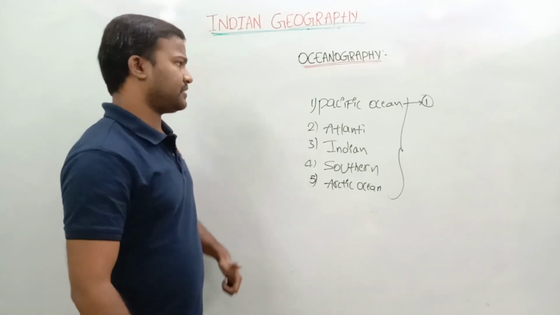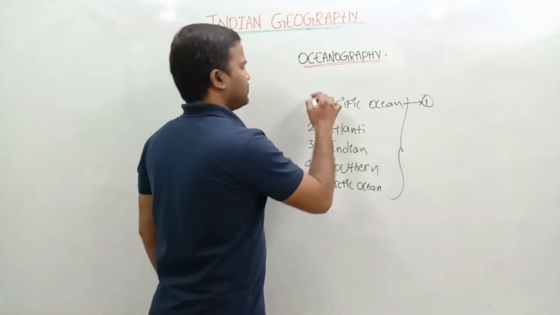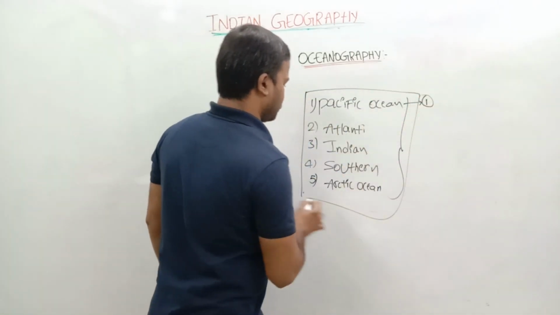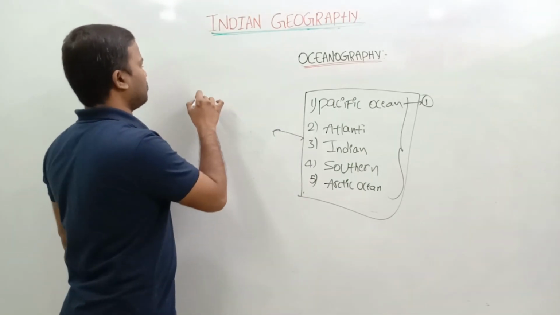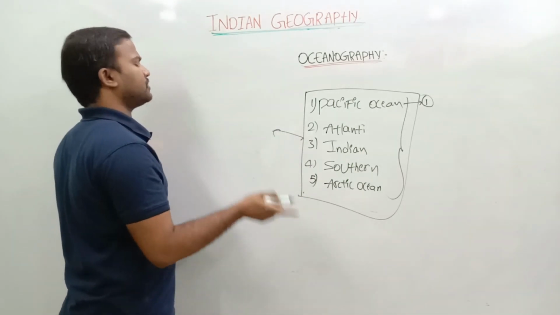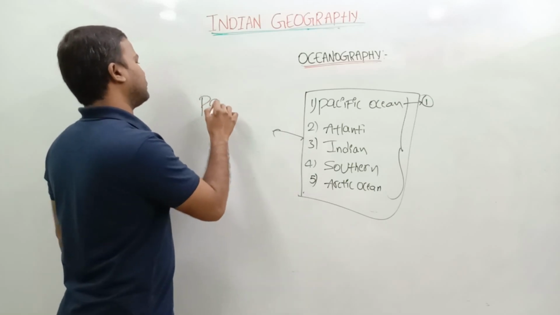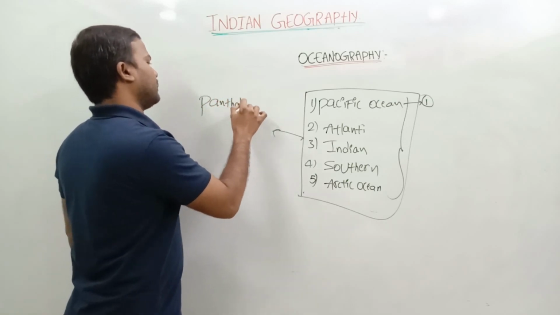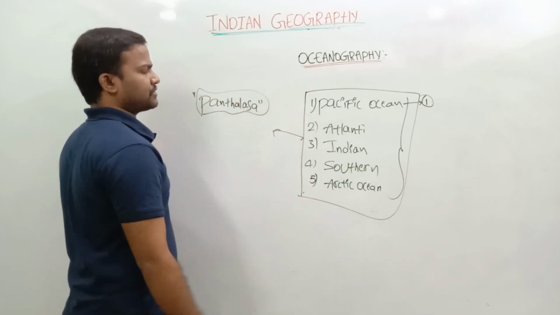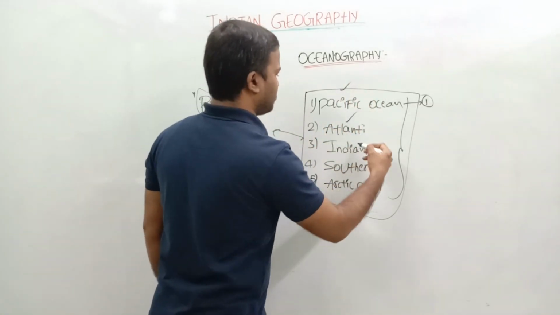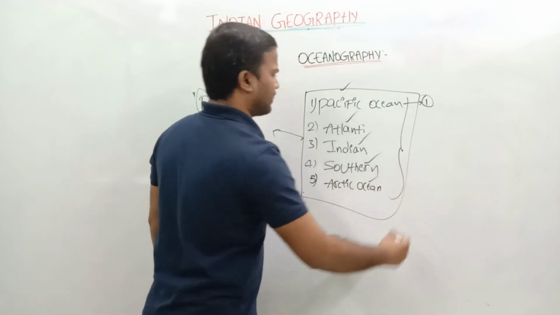So these are the 5 oceans. Before these 5 oceans, there was only one water body, only one ocean present in the world, called Panthalassa. This Panthalassa was divided into the 5 oceans: Pacific Ocean, Atlantic Ocean, Indian Ocean, Southern Ocean and Arctic Ocean.